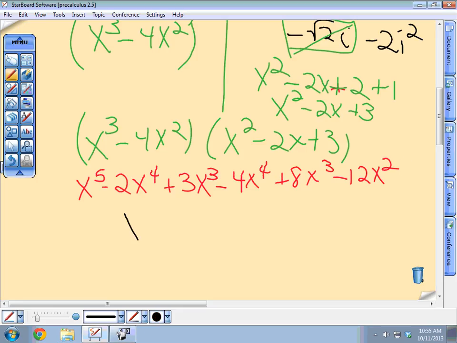And then when we combine, I got x to the 5th minus 2x to the 4th plus 11x cubed minus 12x squared.